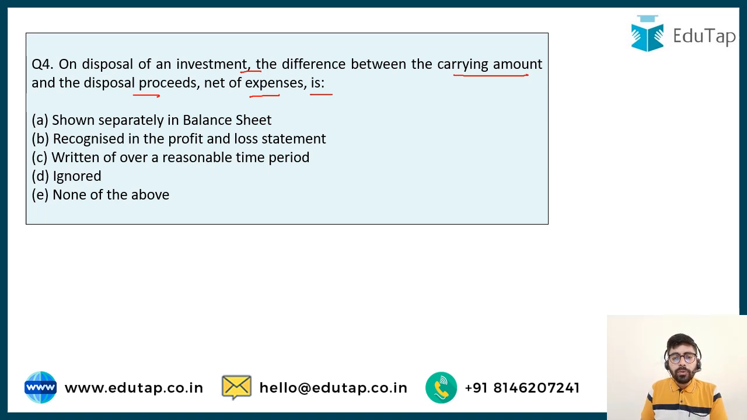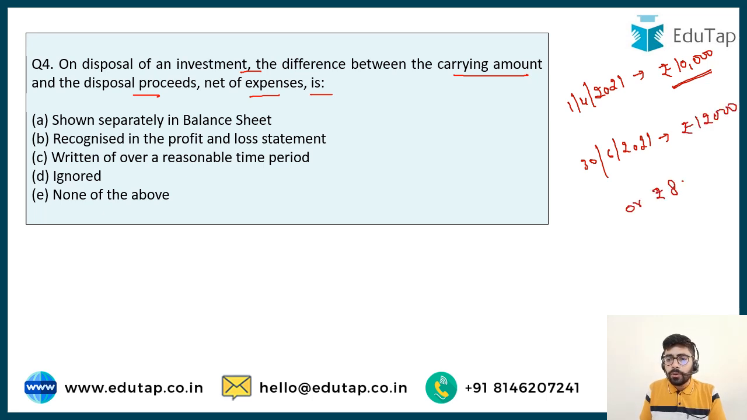Now this question is trying to ask you this one thing, that suppose on the balance sheet date, suppose on the 31st March or on the 1st April 2021, the shares of Reliance were shown at rupees 10,000. The balance sheet value, the carrying amount, was rupees 10,000. And you decided to sell the shares of Reliance on 30th June 2021 and you sold them for, let's say, rupees 12,000 or suppose rupees 8,000. So now there is a difference between the two amounts, the difference between 10,000 and 12,000 or between 10,000 and 8,000. So there is a difference of rupees 2,000.